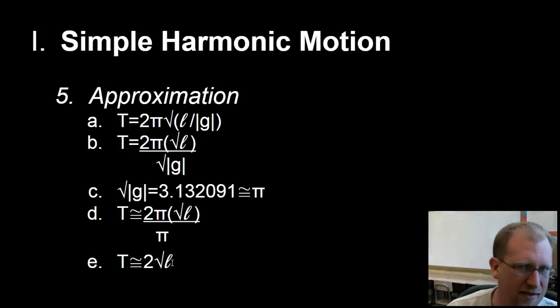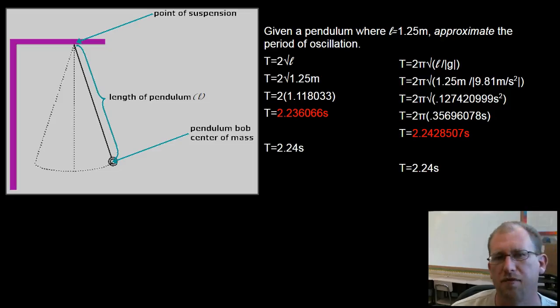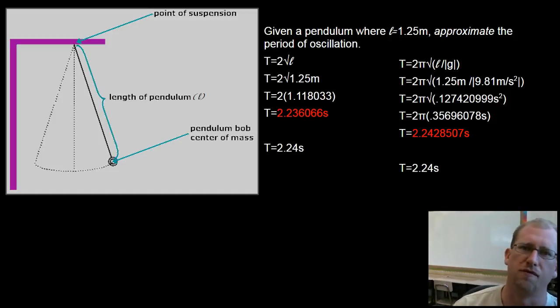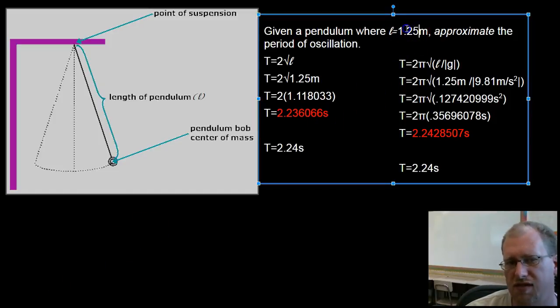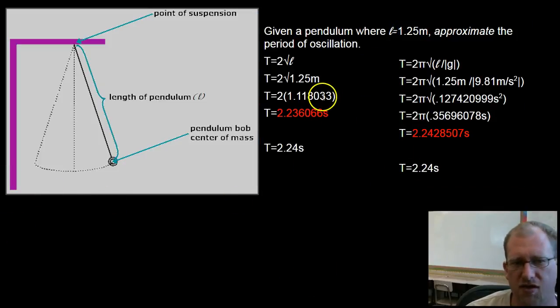Now, it isn't exactly the same, but you'll only know that if you've got a lot of significant digits. So let's go back to that same problem, and I'll show you the difference between my modified equation and the one that's in your book. Given the pendulum where L equals 1.25, here I have 3 significant digits. I'm going to approximate the period of oscillation. Here's the answer we got on the other slide. 2 times the square root of L, 2 times the square root of 1.25, 2 times